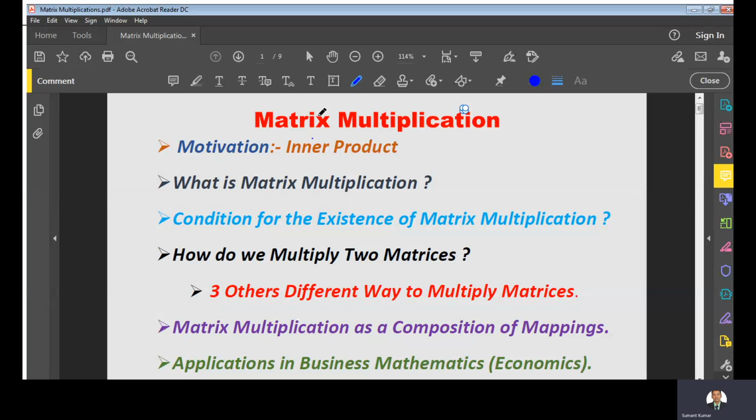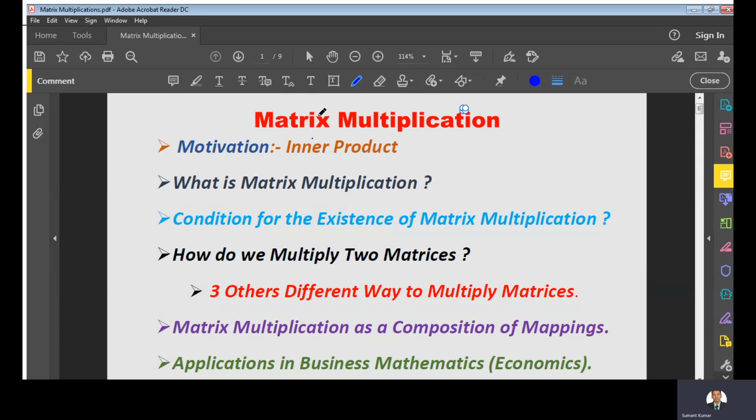And next in this session I will explain a different aspect of matrix multiplication, that is, matrix multiplication can be treated as a composition of two mappings. This is something very amazing that we are going to explain in this session. And at last we will apply matrix multiplication to some real life problem. So this is the plan of our session and I hope you will enjoy it.